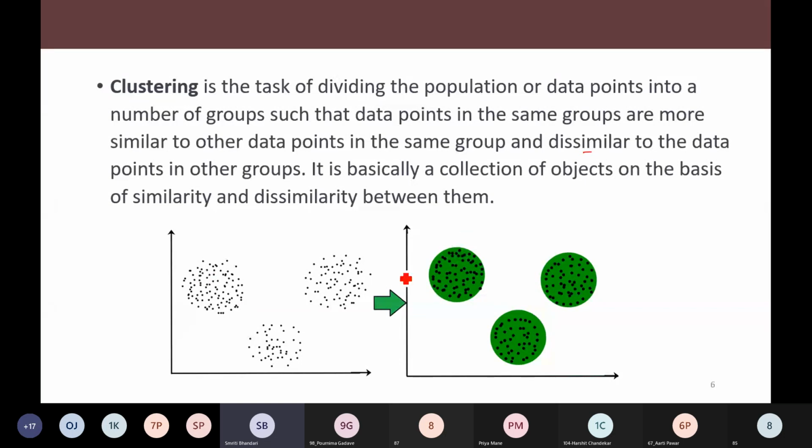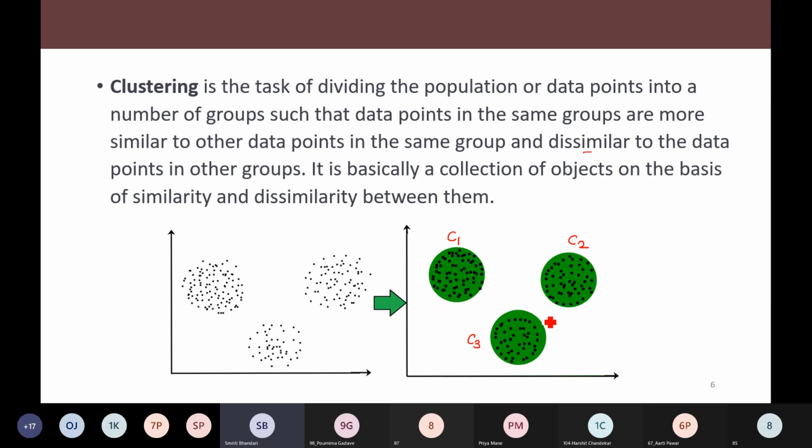So here we have formed 3 clusters. Let us assume that this is cluster 1, this is cluster 2, and this is cluster 3. All the similar points belong to the same cluster, and the points in 2 different clusters are dissimilar. So this is how the clusters are formed under clustering.